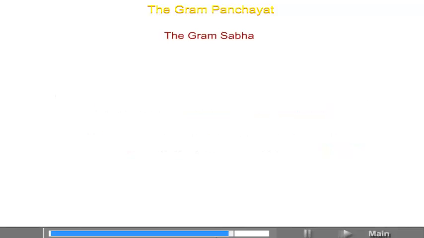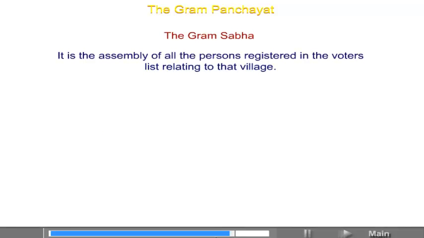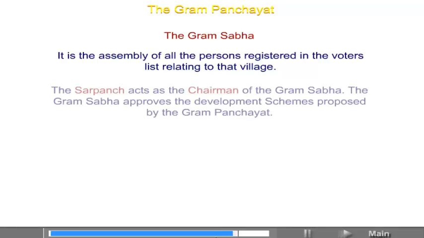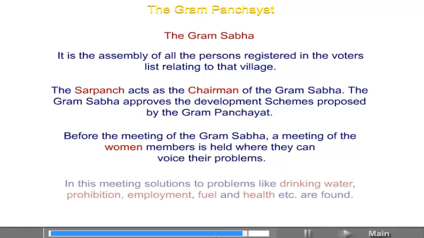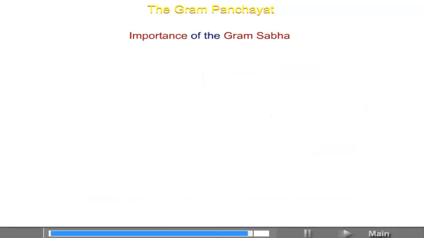The Gram Sabha. It is the assembly of all the persons registered in the voters list relating to that village. The Sarpanch acts as the chairman of the Gram Sabha. The Gram Sabha approves the development schemes proposed by the Gram Panchayat. Before the meeting of the Gram Sabha, a meeting of the women members is held where they can voice their problems. In this meeting, solutions to problems like drinking water, prohibition, employment, fuel and health, etc. are found.